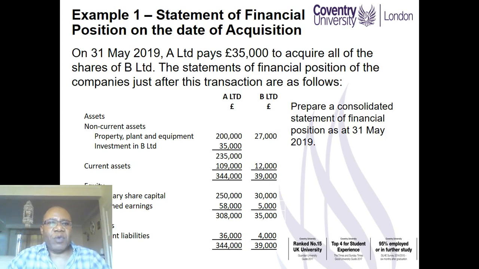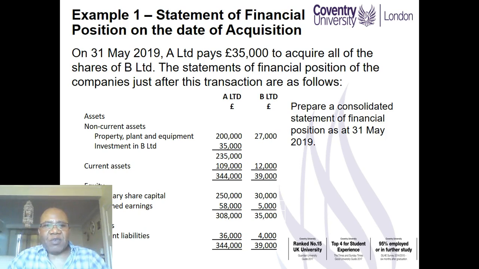First example, we have a statement of financial position on the date of acquisition. On 31st May 2019, A Limited pays $35,000 to acquire all of the shares of B Limited.